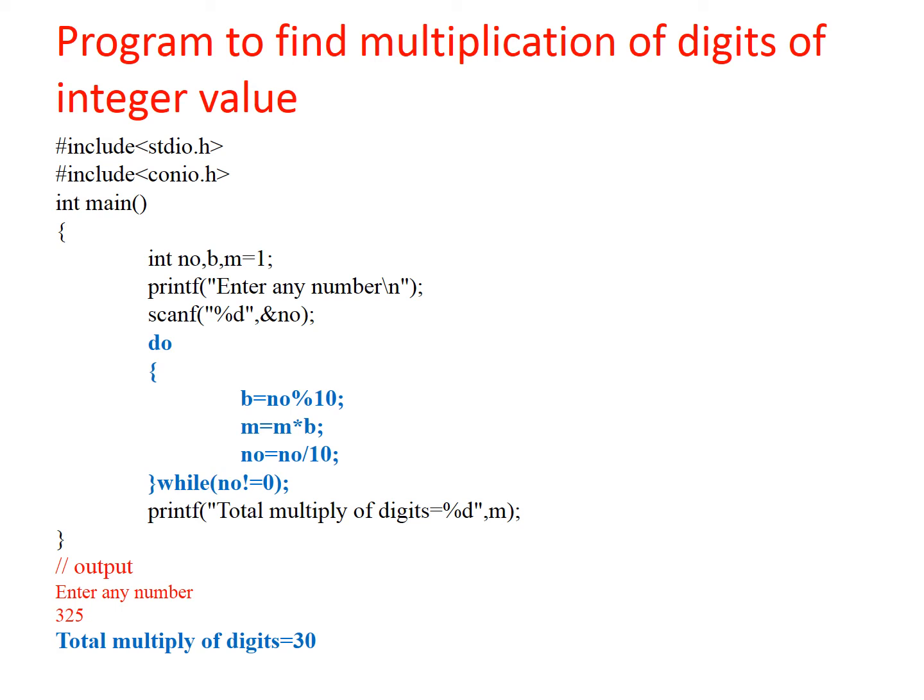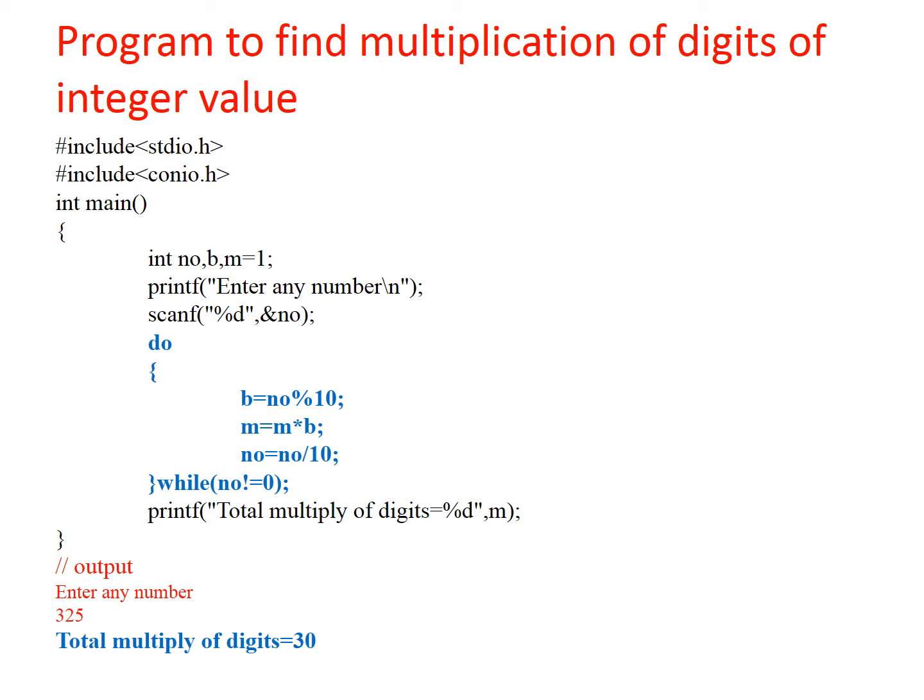So for the next iteration, the latest value of m is taken out and multiplied with the remainder, or separated digit. For every iteration we convert to the new number by dividing by 10. This condition is checked till the number is not equal to 0, and at the end we print out the result with the printf function.